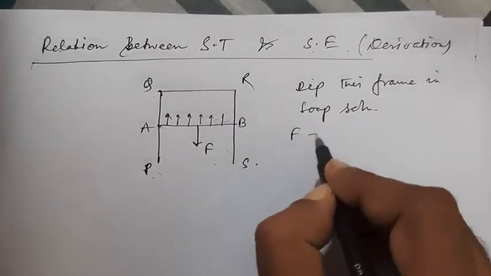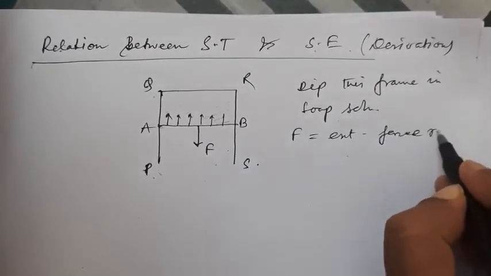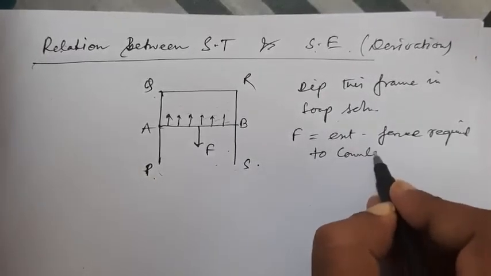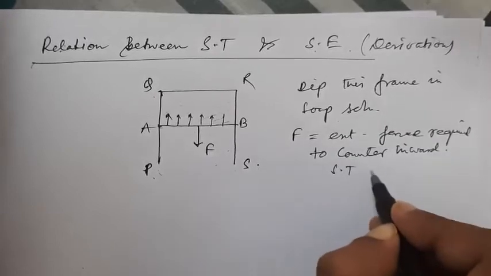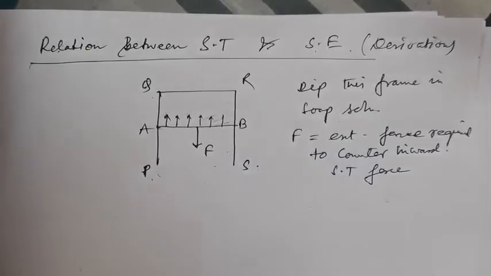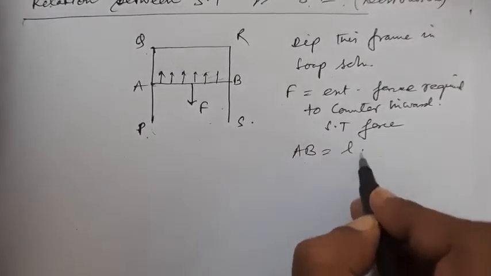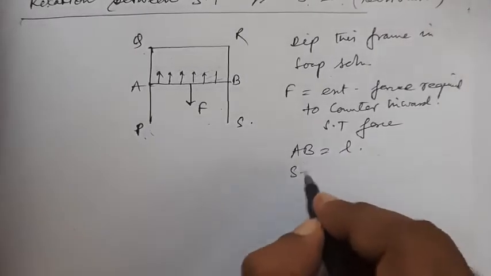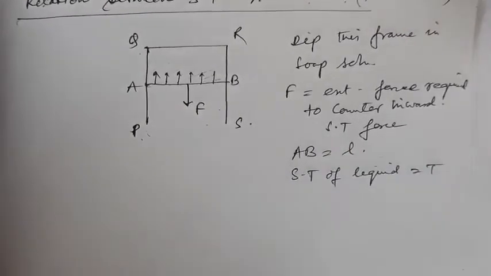So F is the external force required to counter the inward surface tension force. Now take the length of AB to be L, and the surface tension of the liquid to be T.